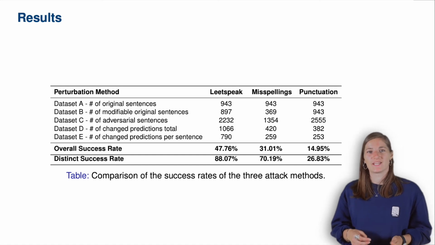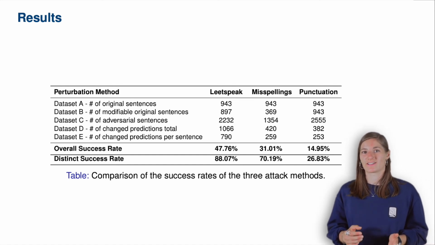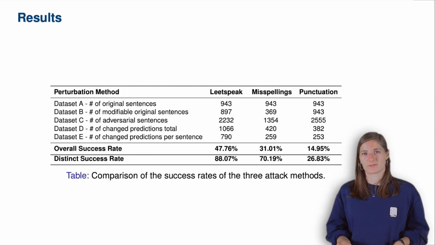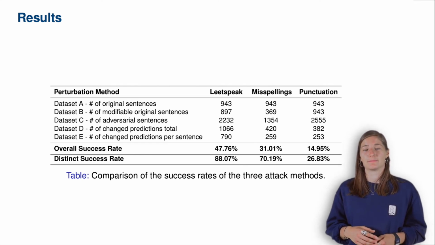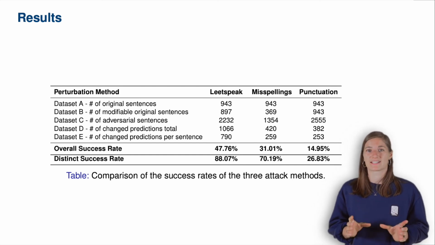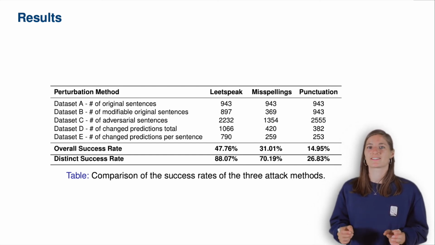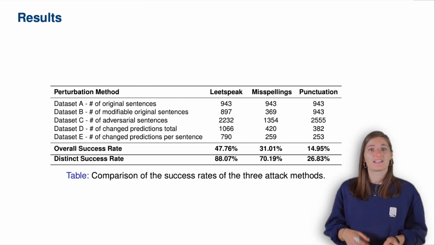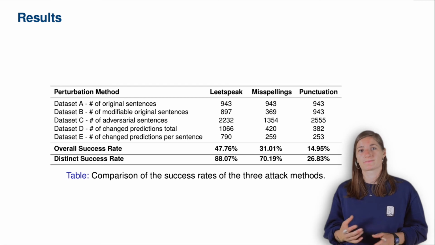When using LeetSpeak, we achieved an overall success rate of 47.8% and a distinct success rate of 88%, making it the most effective perturbation method. The misspelling method was also very effective, which is even more surprising considering that the misspellings dictionary that we used consisted of typos found in Wikipedia articles, and the BERT model is pre-trained on Wikipedia corpus.